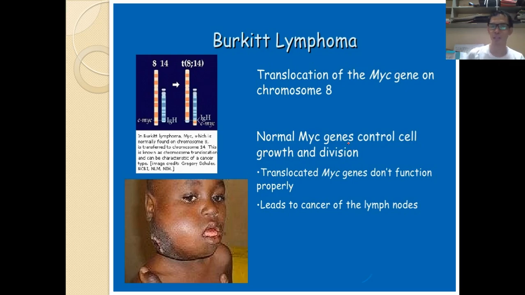Next one is the Burkitt lymphoma. This is another example of translocation, in which some part of the chromosome is translocated, and as you can see here, from this chromosome it is translocated to the other part. Because of the translocation, the lymph nodes' function is compromised. Sometimes, because they are not functioning very well, it can lead to cancer. So the one in the picture has a disease called Burkitt lymphoma. It affects how the lymph nodes function normally.